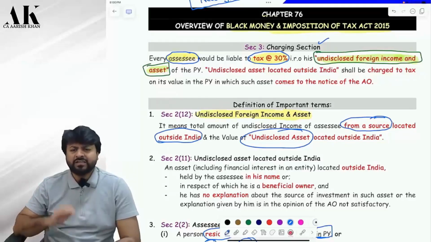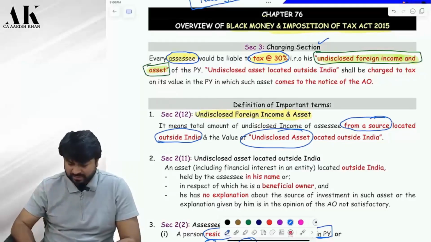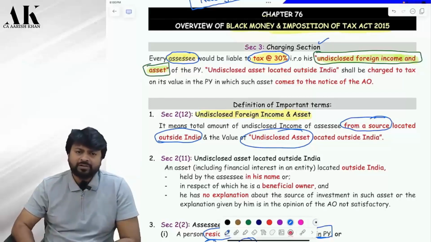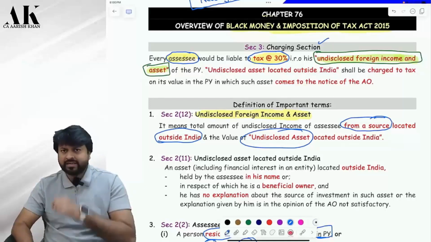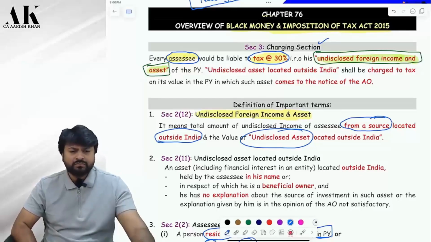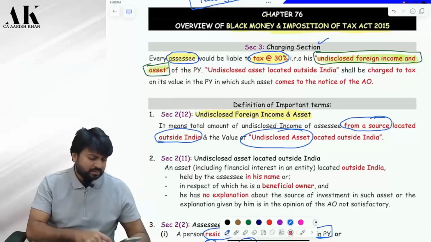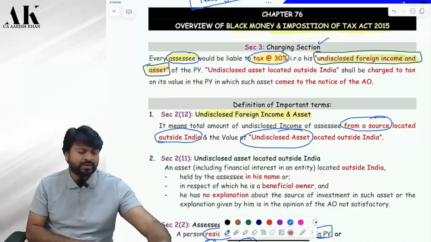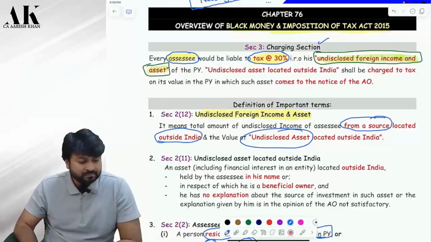Any kind of foreign assets can be property outside India, shares outside India, debentures or bonds outside India. You have to disclose all these things in the income tax returns. If you do not disclose, you are wrong. You will be punished.